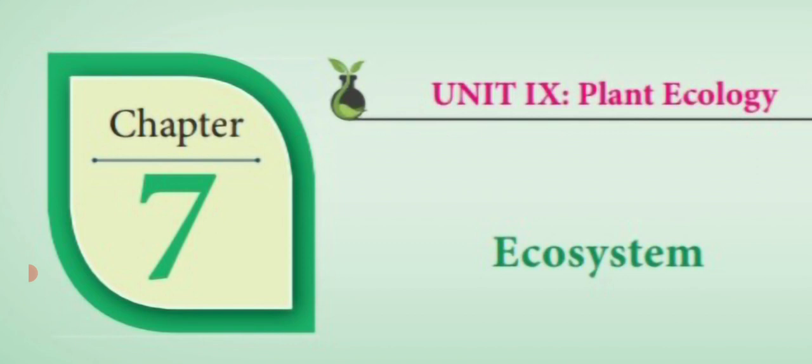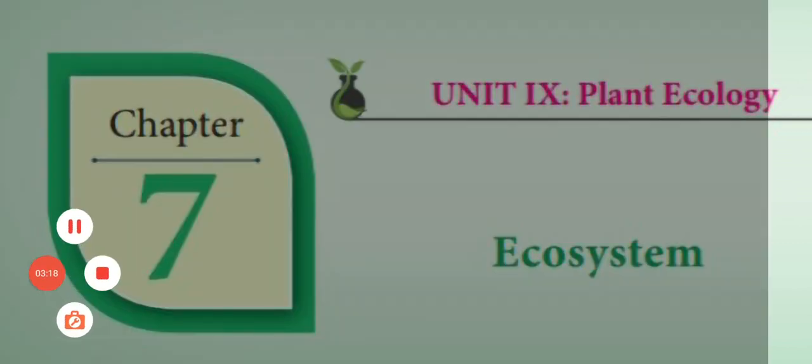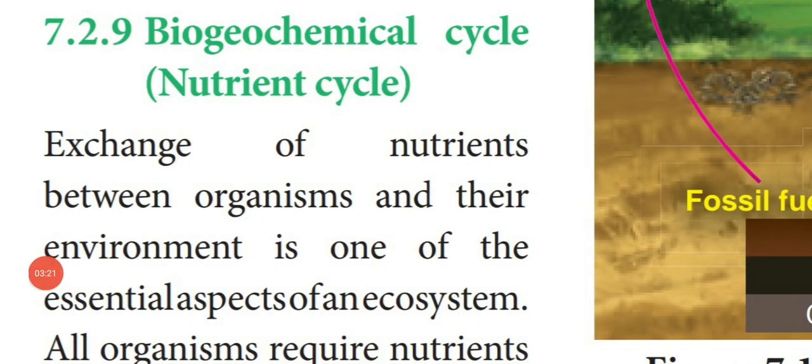Now we are going to see another topic, that is biogeochemical cycle and types of ecosystem. Dear students, in an ecosystem, each and every organism exchanges mineral nutrients between the organism and their environment. This is an important process taking place in an ecosystem. That is known as biogeochemical cycle or nutrient cycle.